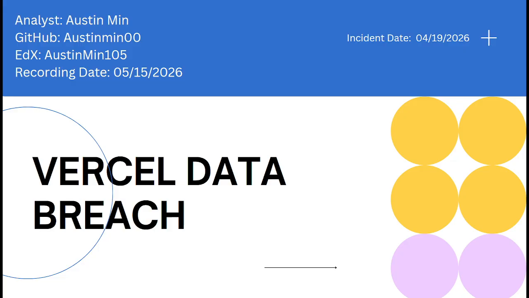Today is May 15th, 2026, and I will be discussing the data breach against Vercel that occurred on April 19th, 2026. As the breach didn't compromise infrastructure, there won't be a CVE number in this presentation, and today we will be examining the evidence that highlights modern security concerns with malware, code injection, session hijacking, and others adjacent to this breach.